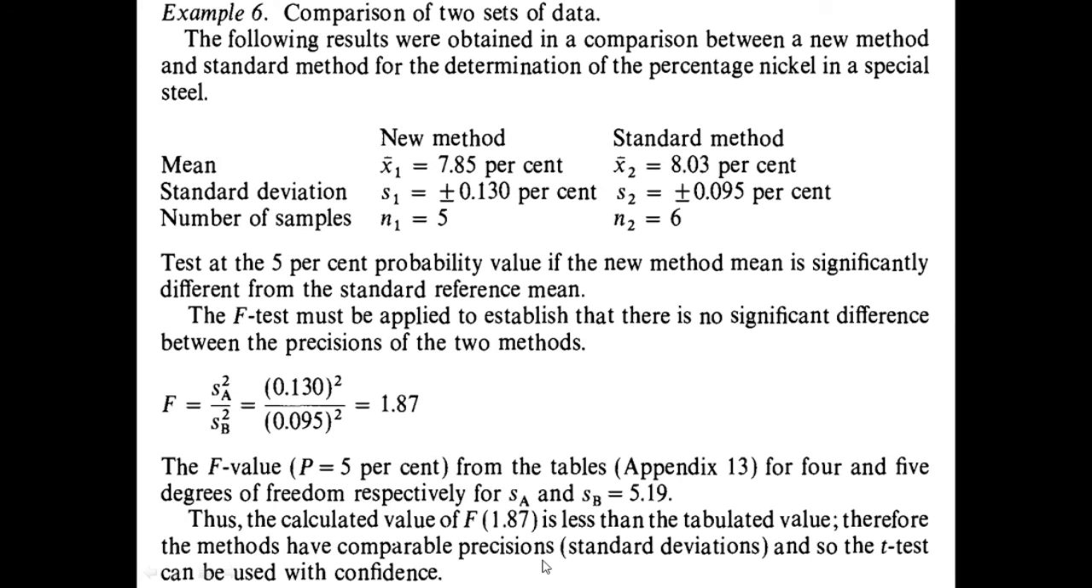Therefore, we conclude that the methods have comparable precision, that is, comparable standard deviation, and so the t-test can be used with confidence. Since the calculated value is less than the tabulated value, the methods have comparable precision, and the t-test can be used with confidence.